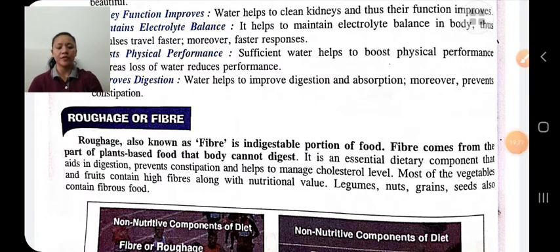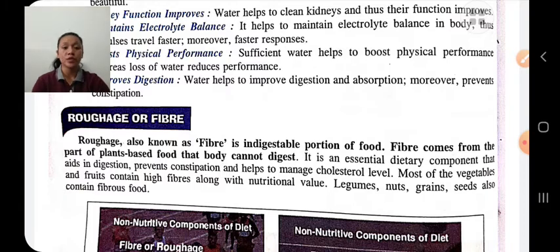Next is roughage. Roughage is also known as fibers. It is an indigestible portion of food which cannot be digested by our body. Roughage comes from plant-based food. We get it from plant-based food, and it cannot be digested. We cannot digest it, but it helps in digestion.